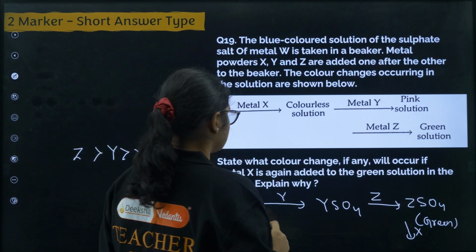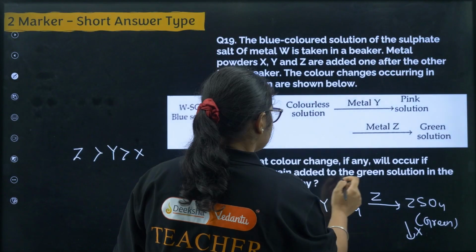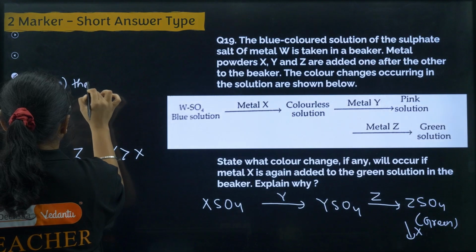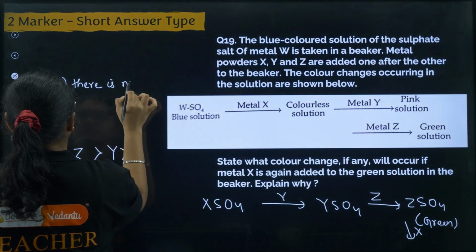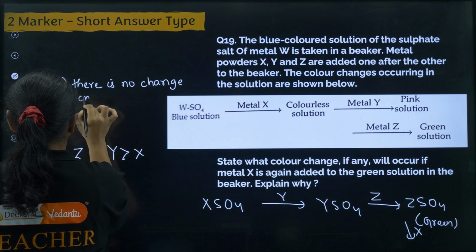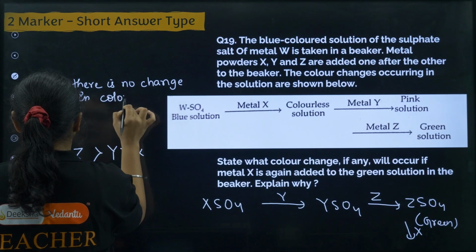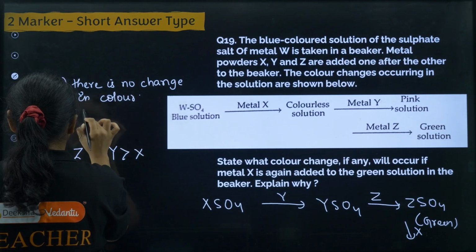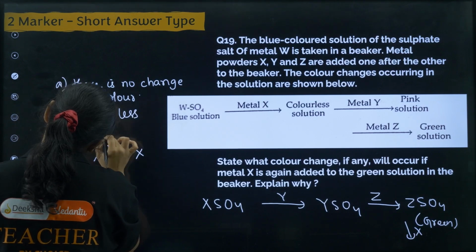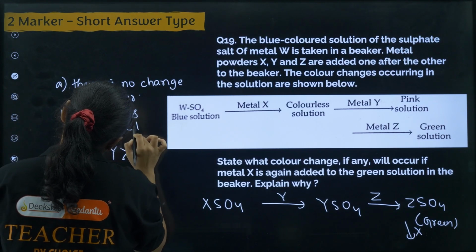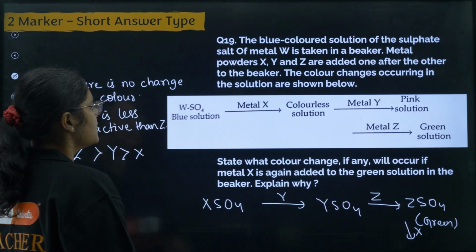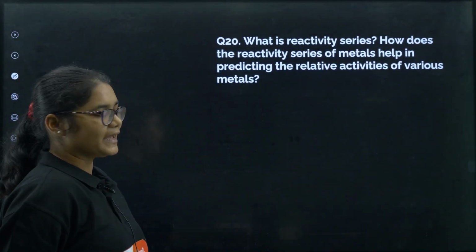So what will be the answer here? Sorry, the answer here will be the first one, there is no change in color. Now what is the explanation for that? You can write X is less reactive than Z. Clear?